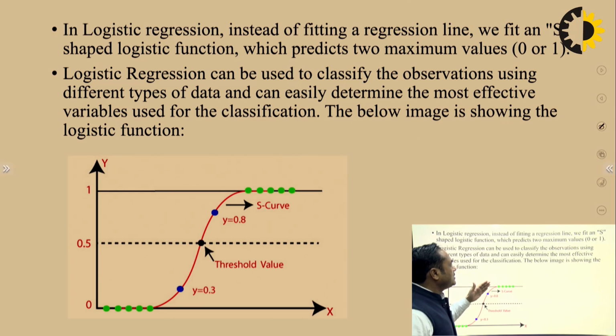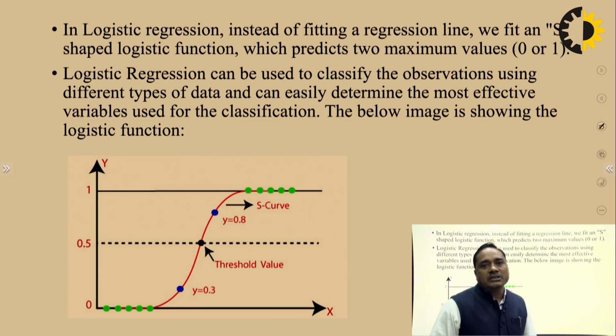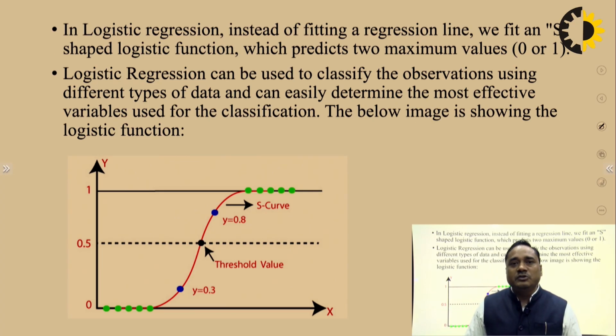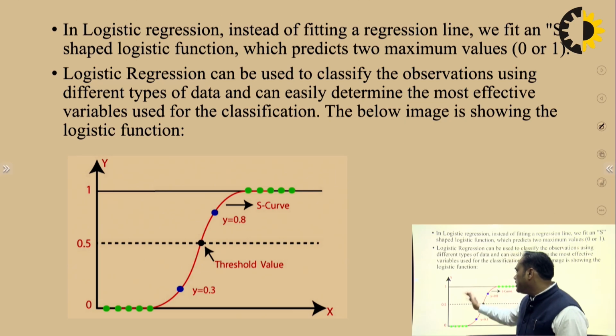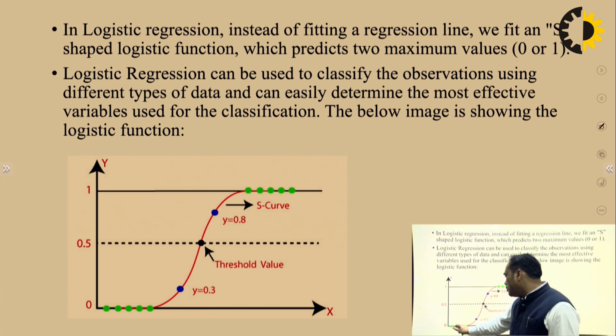The image is showing the logistic function. So it is not a straight line, because it varies between 0 and 1. Here you can see the graph. This is the x-axis, this is the y-axis. The value starting from the green point shows the probability. Here at y equals 0.3 you are getting the value.